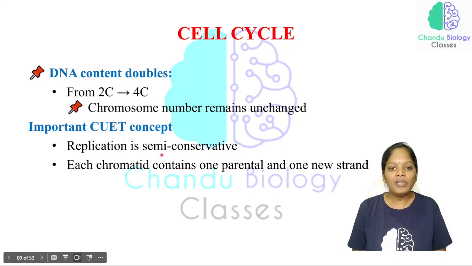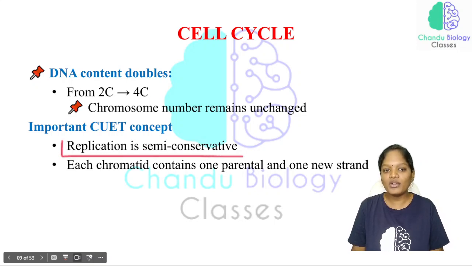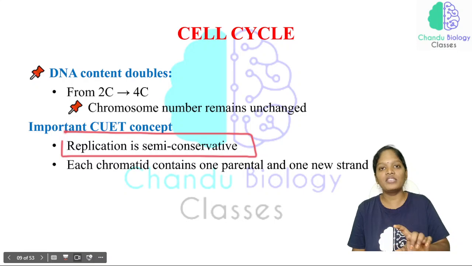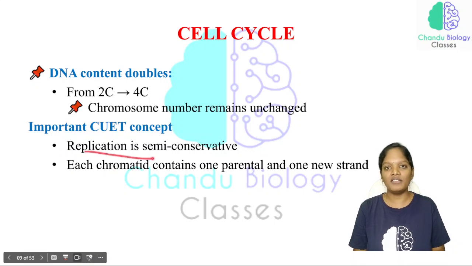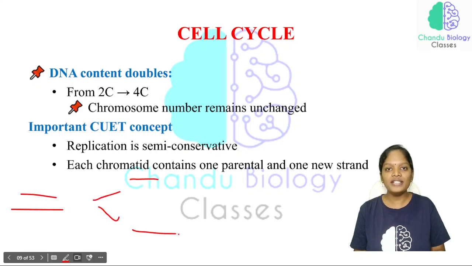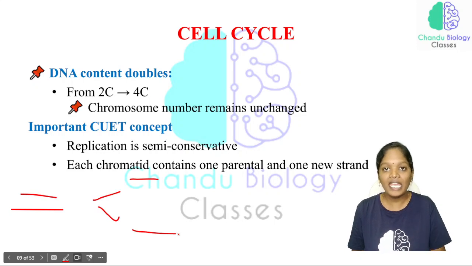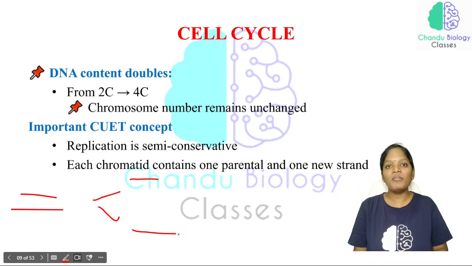Now see here, replication is a semi-conservative process. I'll explain this process in a very detailed manner when we discuss molecular biology. Just know as of now that replication is semi-conservative, and the word semi-conservative means, whatever the generation, this is a parent DNA molecule, and this has been separated into single strands with the help of an enzyme called DNA helicase. All these processes will be discussed in detail in the molecular biology chapter. Just know why I am saying this replication is a semi-conservative process.